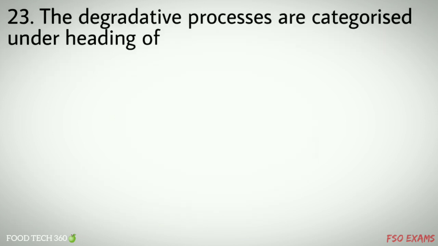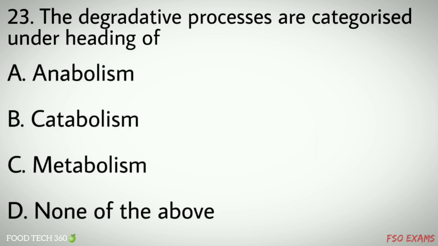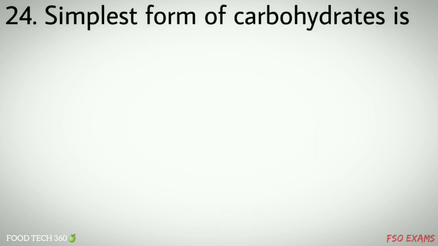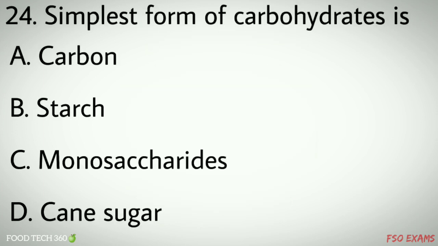Question number 23. The degradative processes are categorized under the heading of: A. Anabolism, B. Catabolism, C. Metabolism, D. None of the above. Correct answer C. Metabolism. Question number 24. The simplest form of carbohydrates is: A. Carbon, B. Starch, C. Monosaccharides, D. Cane sugar. Correct answer C.